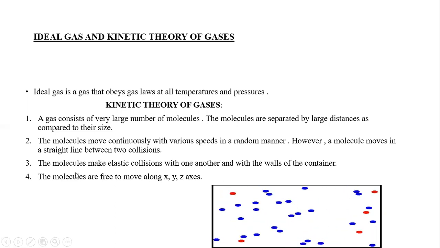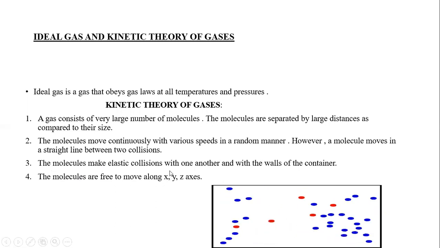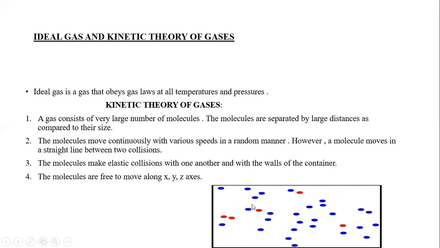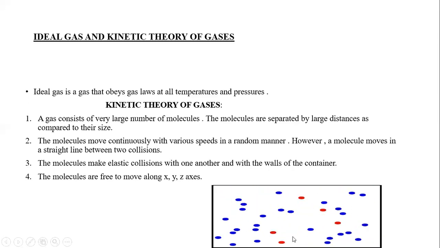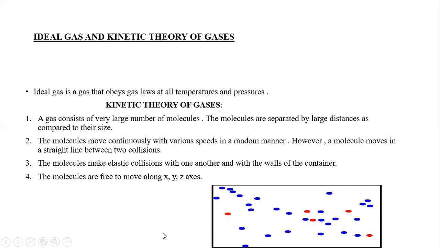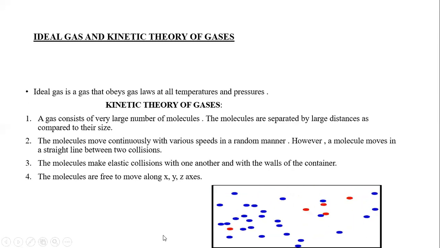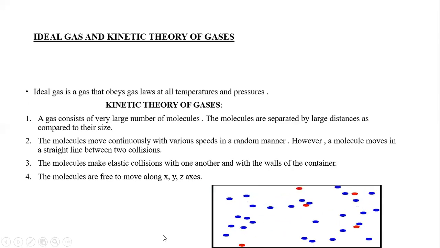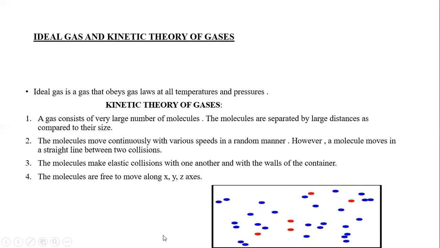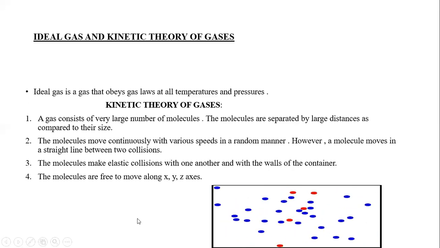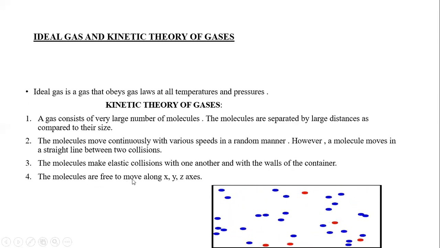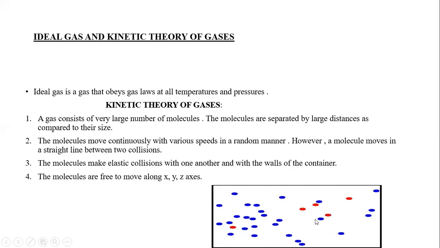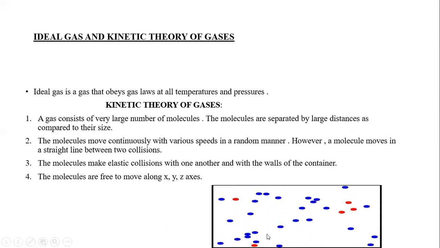Point number 3, the molecules make elastic collisions with one another and with the walls of the container. Elastic collision means after collision with one another or with the wall of container, before and after collision, their momentum and their kinetic energy both will be conserved. There will be no change in their kinetic energy and in their momentum. Point number 4, the molecules are free to move along x, y, and z axis. You can see that they are moving in a random manner in all the axes along x, y, and z.